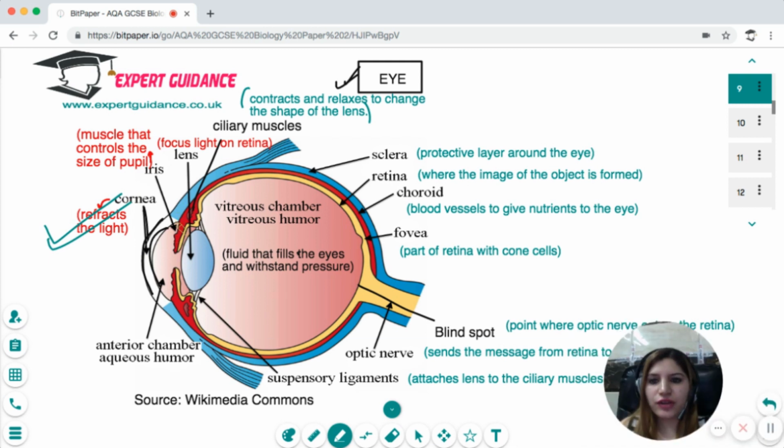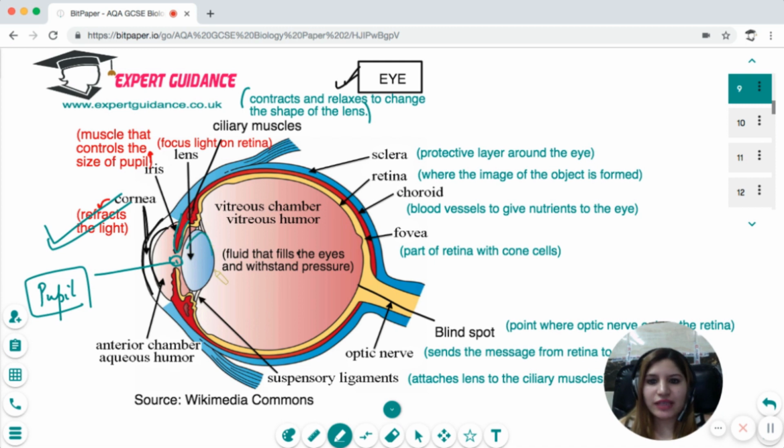Then in front of the eye, you can see this is an iris. This is like a muscle that controls this aperture, which is the pupil. A pupil is nothing but the aperture which opens and closes depending on the light that enters. If the light is not that bright, the iris will retreat back, increasing the hole so that more light enters. If there's a bright light, then the iris will decrease the size of the pupil.